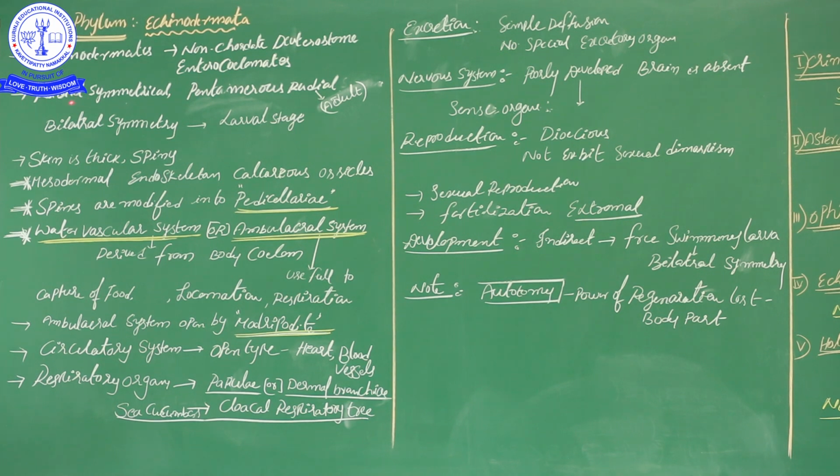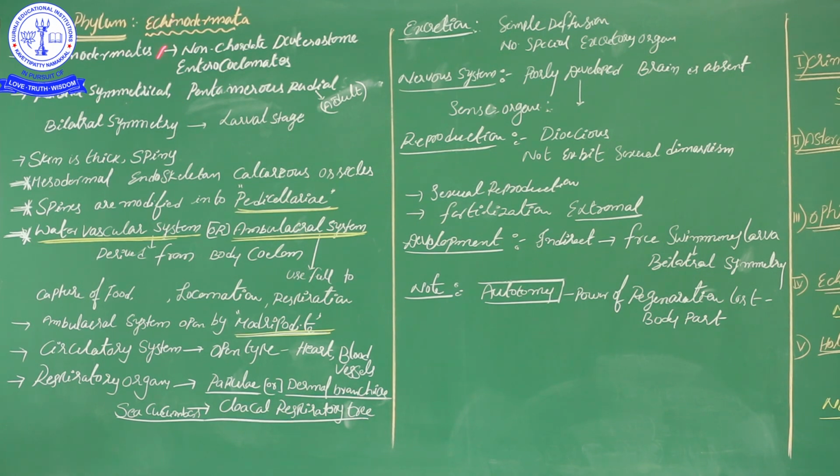Now come to the second point, radial symmetry, or pentamerous radial symmetry. The phyla before Echinodermata, Mollusca, Arthropoda, Annelida, Aschelminthes, Platyhelminthes, are all bilateral symmetry.